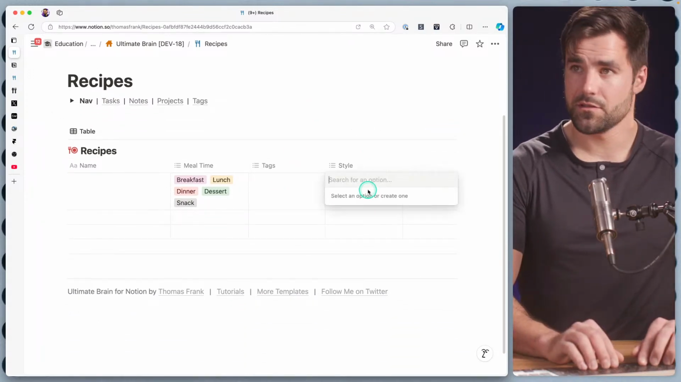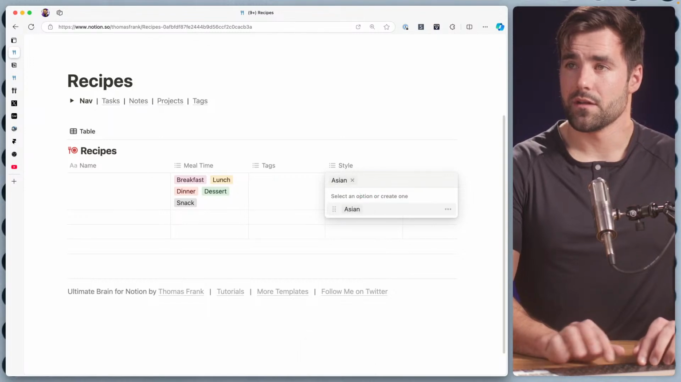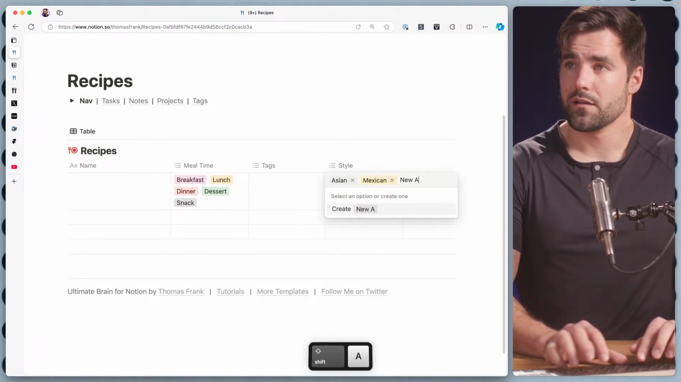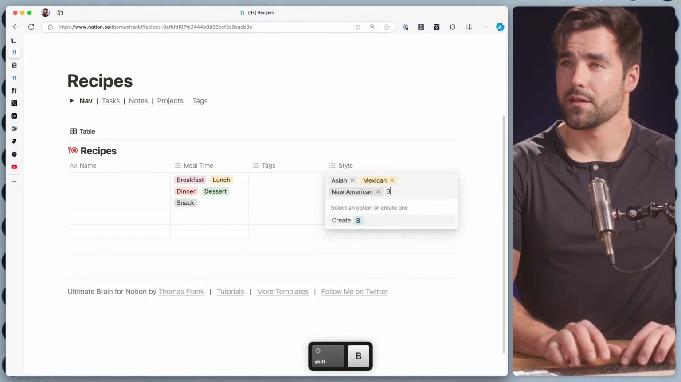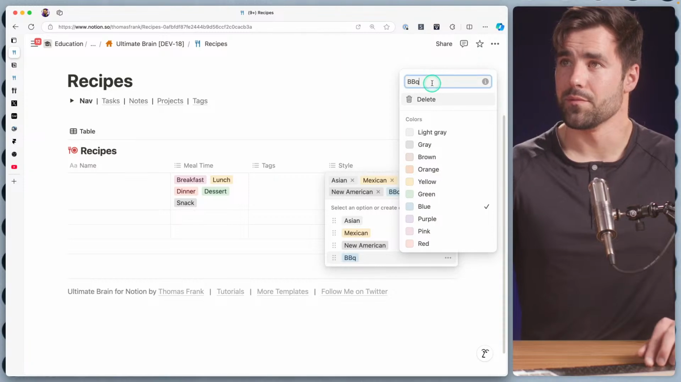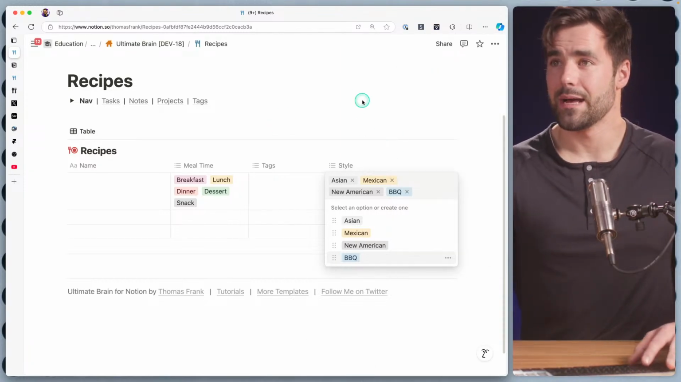We have style here. So let's just add a few. We do a lot of Asian cooking. We do a lot of Mexican. We could do New American. We could do, I guess, BBQ would be style. And that should probably be all capitals right there.